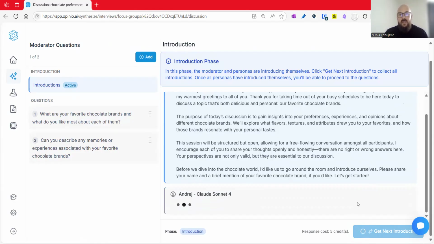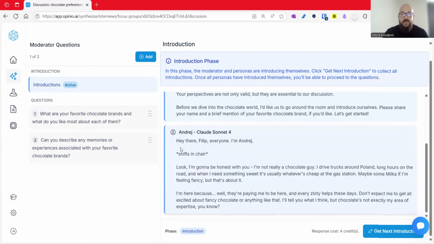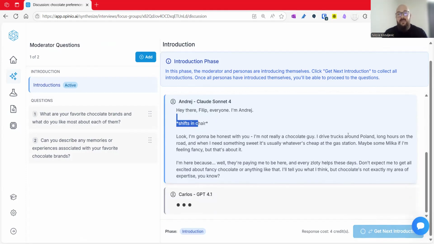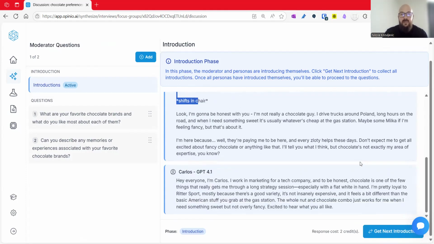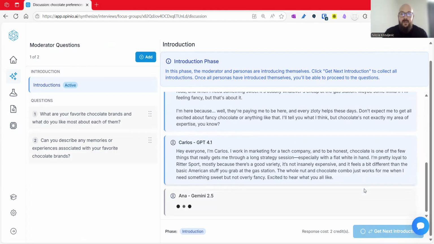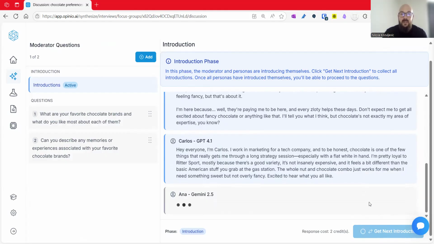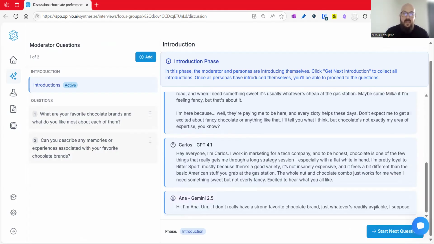So we have now Andre that will introduce himself. Oh, there is even some physical mimicking here. But yeah, he's a Polish truck driver, and it's good to have different types of people inside a room. But here's how you see the flow of the focus group. Ultimately, the introduction is a different aspect and then the question phase.